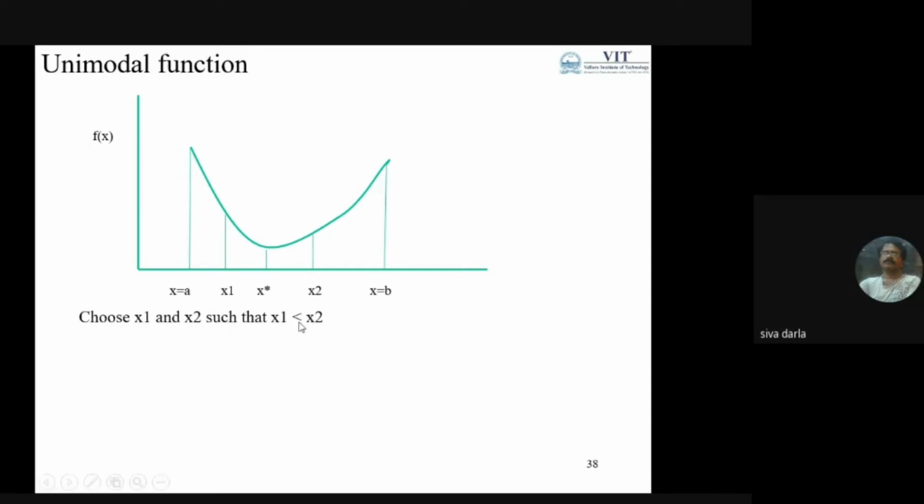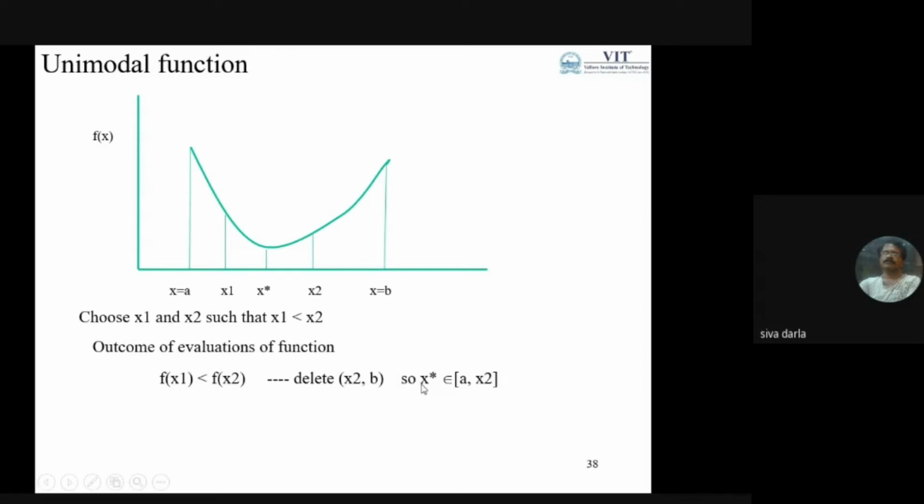where these points have the relation x1 is less than x2, meaning x1 is closer to the lower bound and x2 is more than x1 but closer to the upper bound. If that is the case, then we evaluate the function at these 2 points, assuming that x star is the optimal point. So I am comparing these 2 function values.